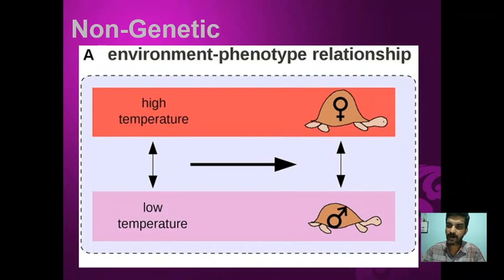In alligators, both high and low temperature lead to the formation of females, whereas moderate temperature leads to the formation of males. So temperature also acts as a factor for sex determination in some organisms.